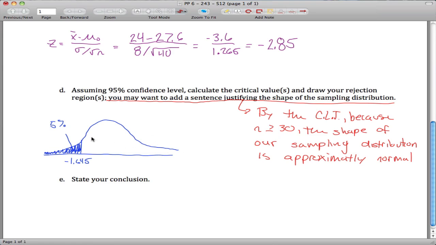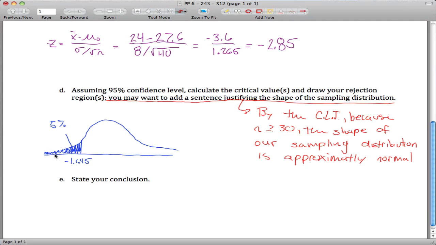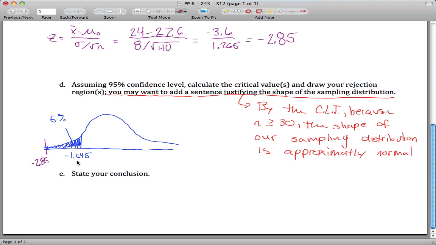Okay, and the whole point of drawing this rejection region, here's our critical value down here, here's our rejection region is the shaded part, is to compare that with our test statistic. So maybe I'll add that to the picture too. If this is negative 1.645, negative 2.85 is even further to the left, somewhere out here. So even though it doesn't ask you to do so, I'm going to go ahead and put my test statistic into the picture, because that'll help me on part E where I state my conclusion.